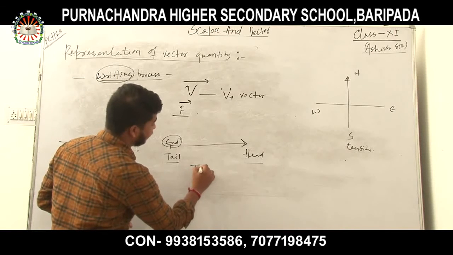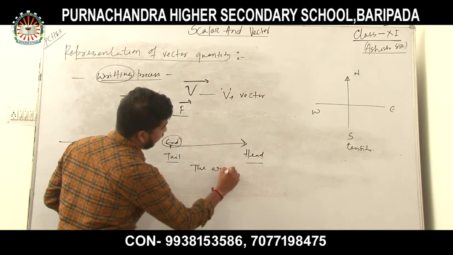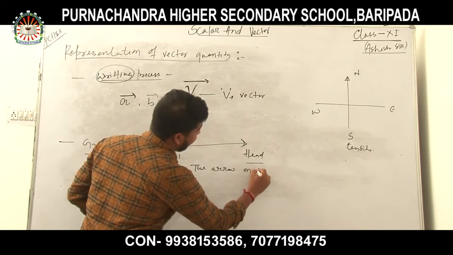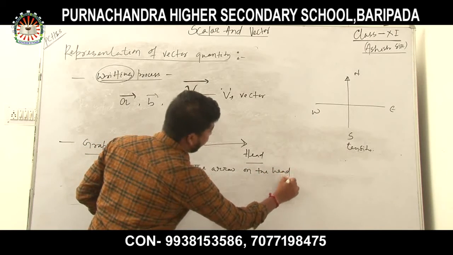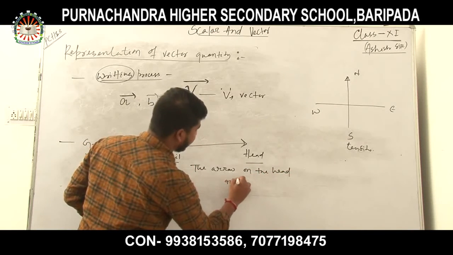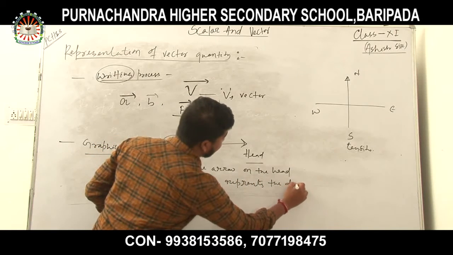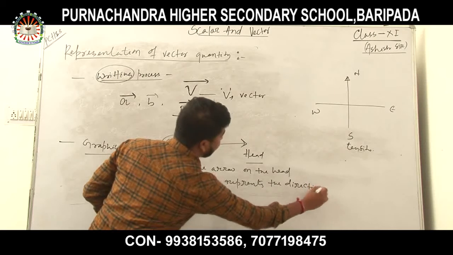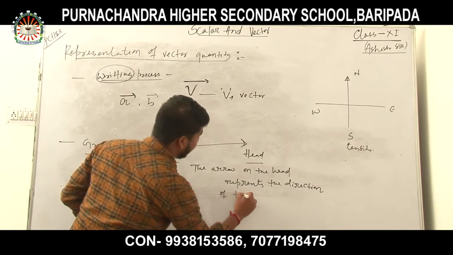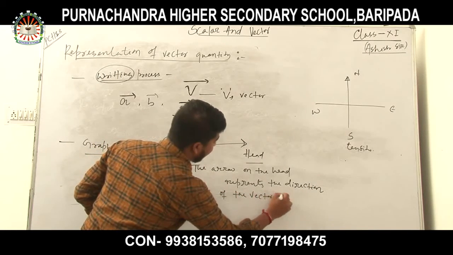The arrow on the head represents the direction of the vector quantity.